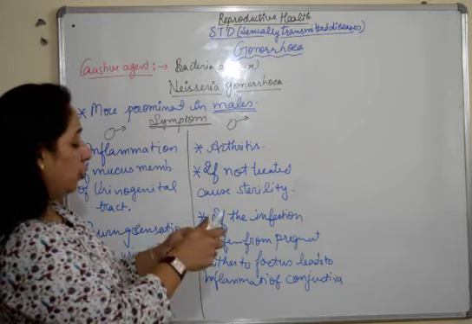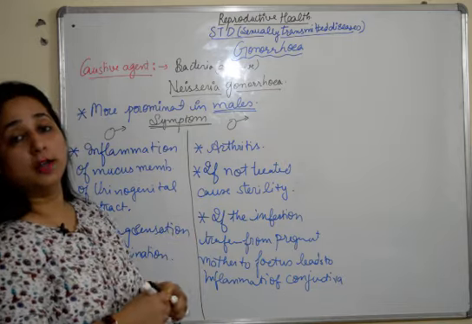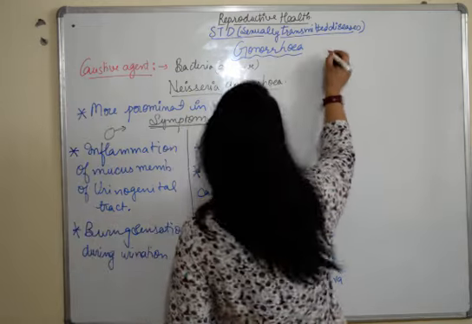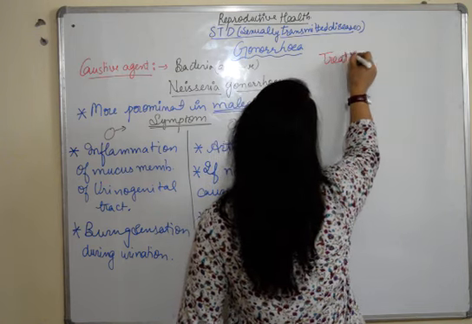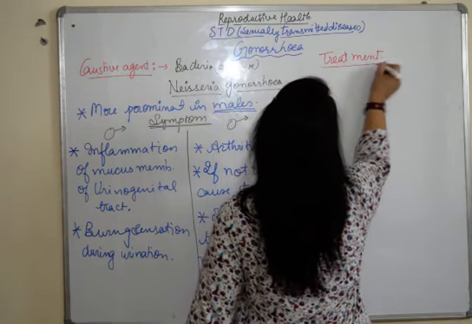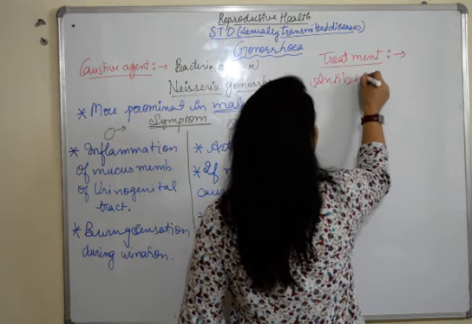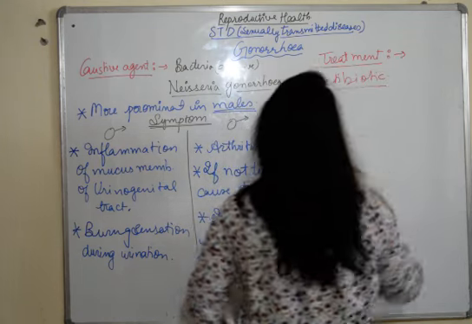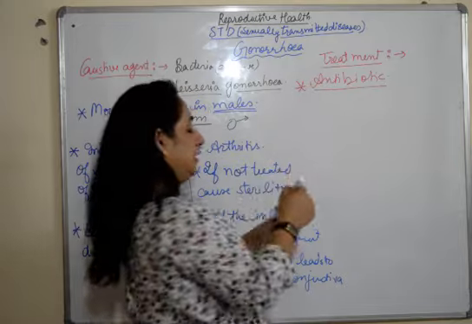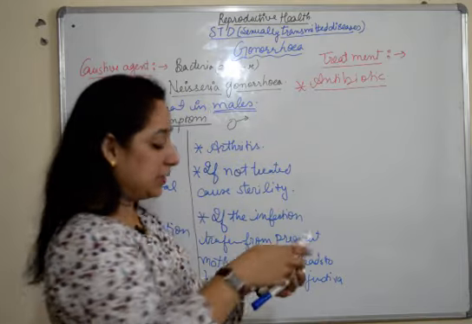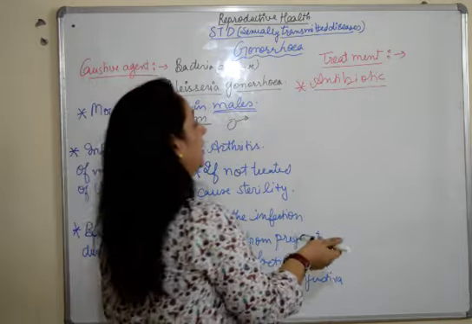And as we know, it is a bacterial disorder. It can also be treated. When we talk about the treatment, it can be treated with the help of antibiotics. But in our last example, we said that penicillin is of no use there, and we gave you two other examples.